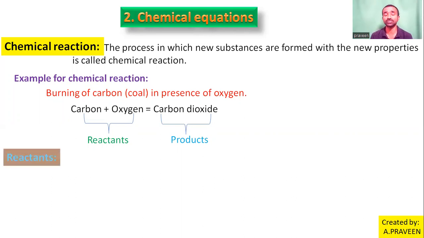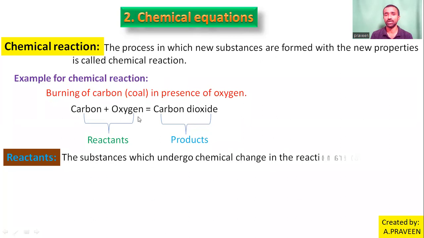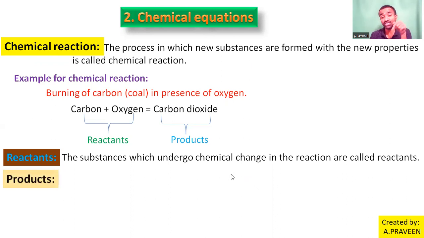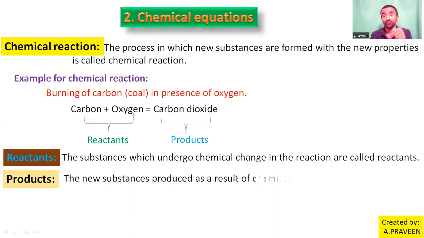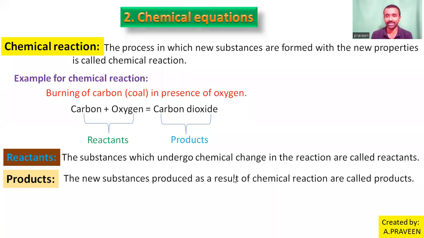So how do you define reactants? The substances which undergo change. For example, here carbon and oxygen together change into carbon dioxide. So the substances which undergo chemical change are called reactants. Then what are products here? After the change, the substances which remain with new characteristic properties in a chemical reaction are called products. The new substances produced as a result of a chemical reaction are called products.